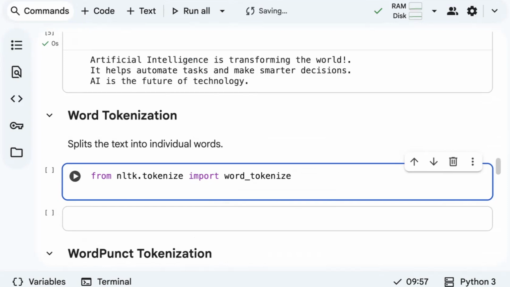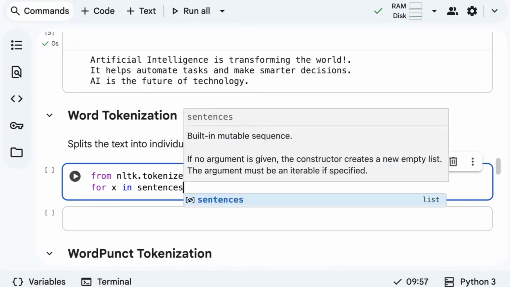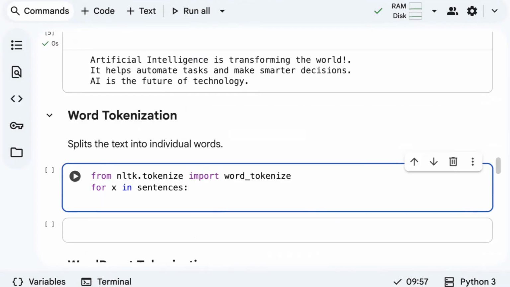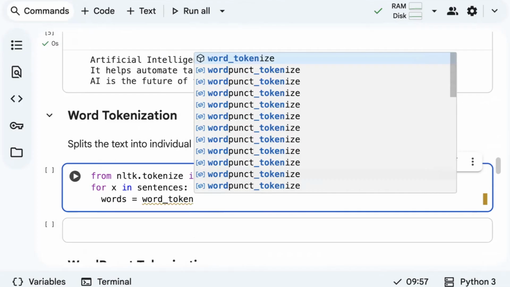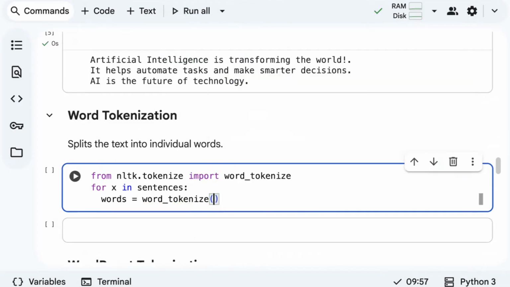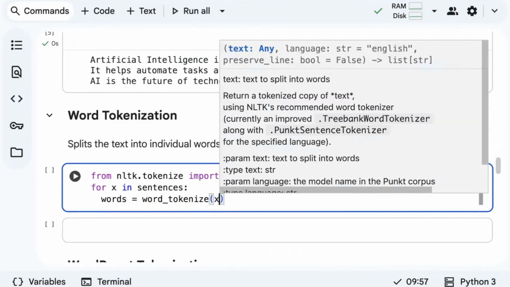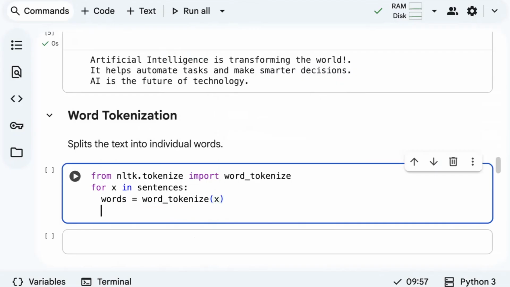So for that, I'll make use of a for loop. Already we have the sentences, which we got with the help of sent_tokenize. So for x in sentences, I'm taking each sentence and passing it into word_tokenize. I'll pass x, and finally I just want to print words.